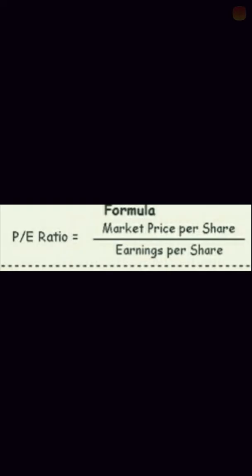The general formula for PE ratio is that when the market price per share is divided by its earnings per share, it is called the PE ratio. This price earnings ratio works like this: let us say the market price of a share is 1,000 rupees, and you divide it by the EPS value. You will get a particular answer, and that will be the PE ratio.